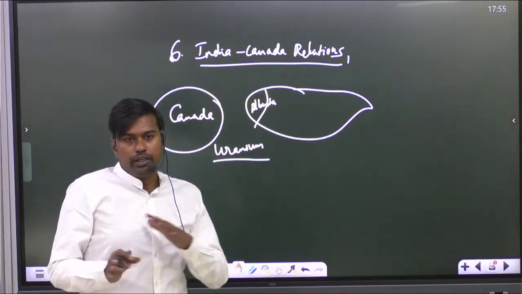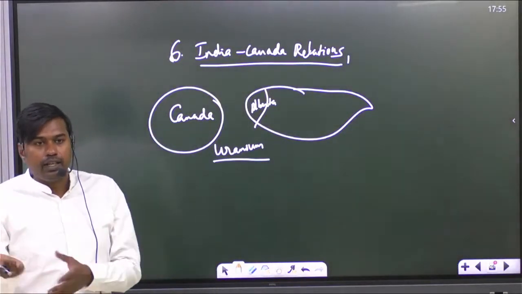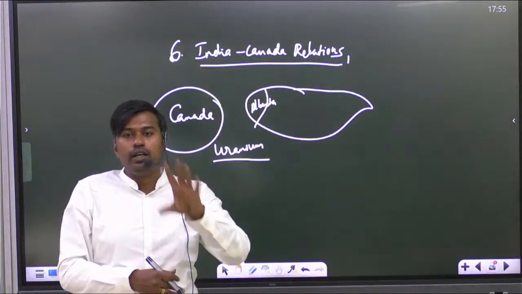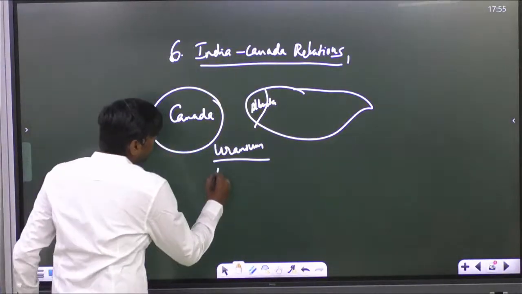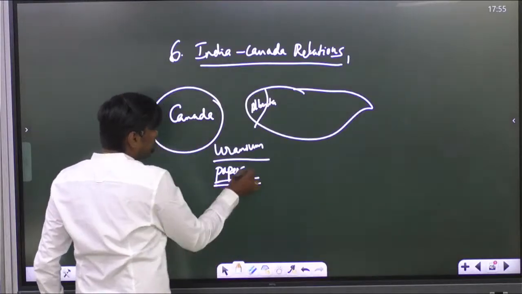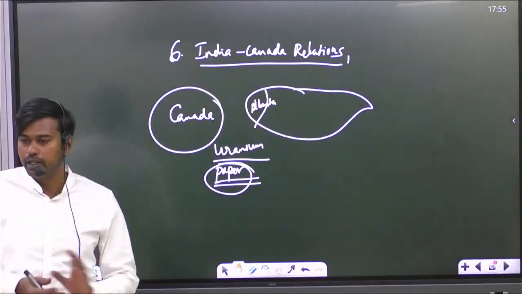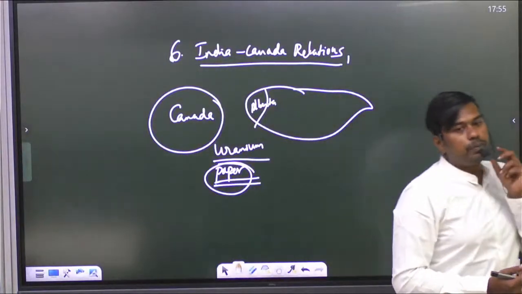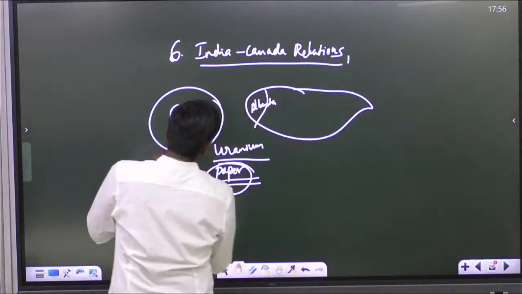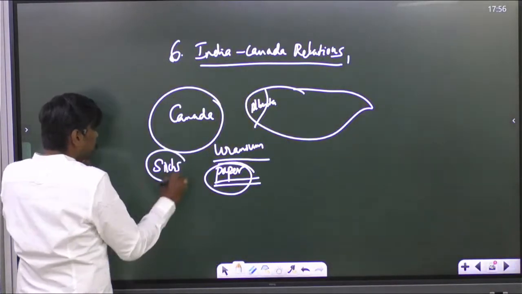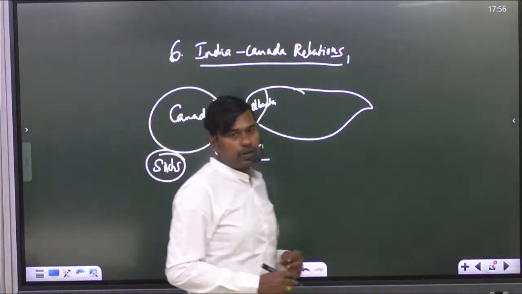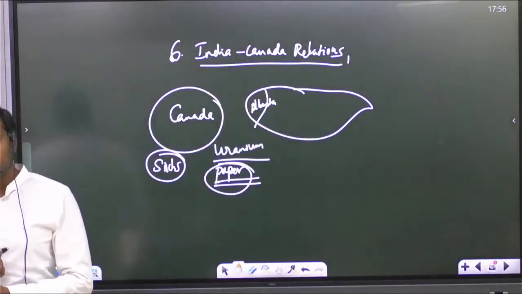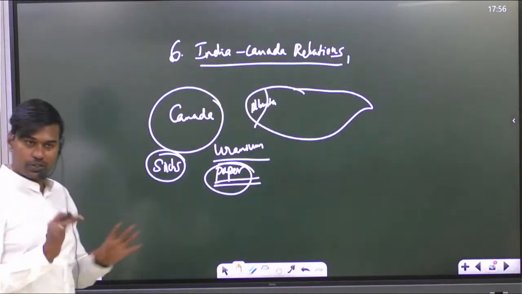What is lumbering? It is in a frozen region, always ice will be there. They cut the trees, mostly these coniferous trees, and they are used in plenty in the paper industry. And they supply a lot of paper also. So for manufacturing paper, the raw material is supplied from Canada to India. We are now dependent on them. And Canada is also very important because of the presence of a lot of Sikh population, who are actually the Indian diaspora community. Some of them have actually got Canadian citizenship also. Most of them, not some of them.